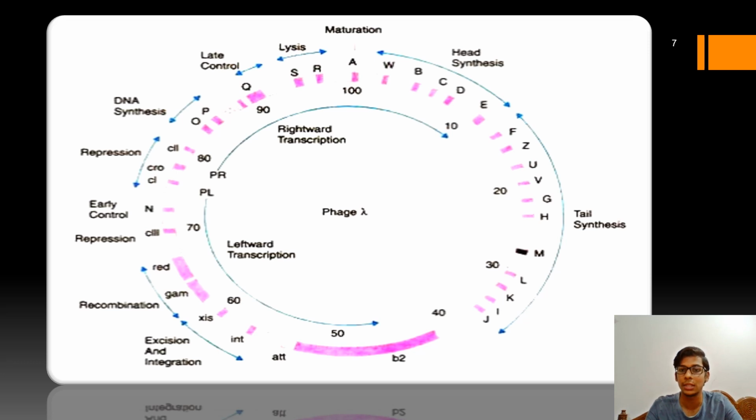Next to the head synthesis genes are the tail synthesis genes, which are F, Z, U, V, G, H, M, L, K, I, and J. So these are clustered next to the head synthesis genes.